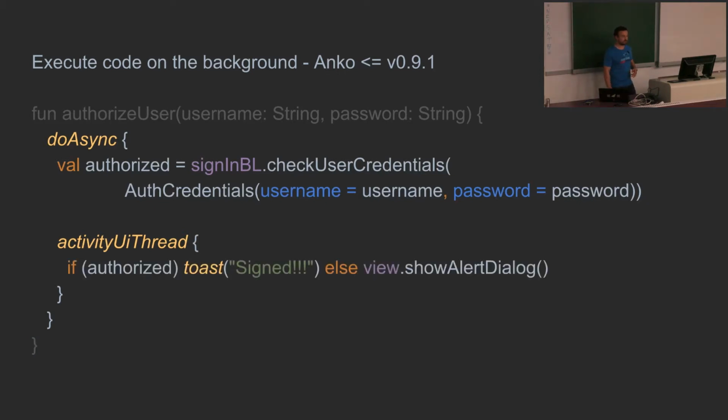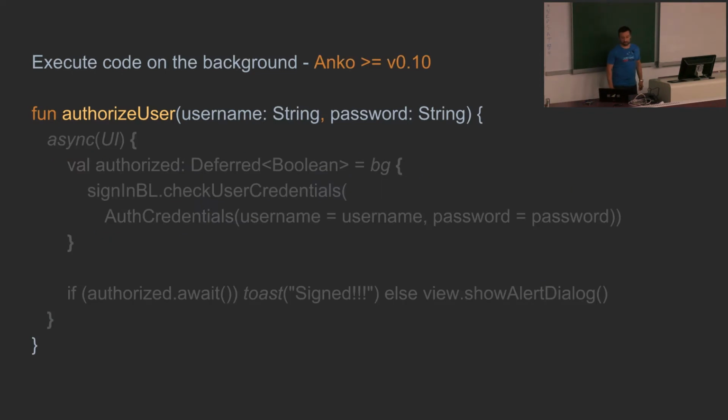And then, for instance, if you are in an activity, you can put inside the activity the uiThread function, where you can put code which will be executed back on the main thread. With the newer version of Anko, 0.10, there is support for Kotlin coroutines.